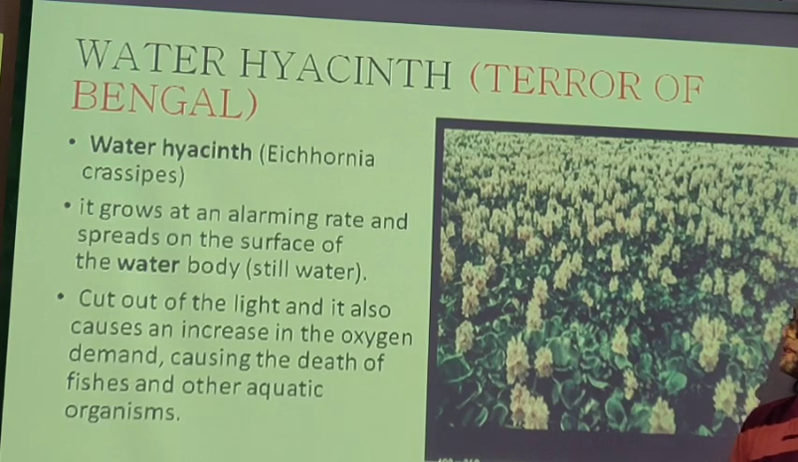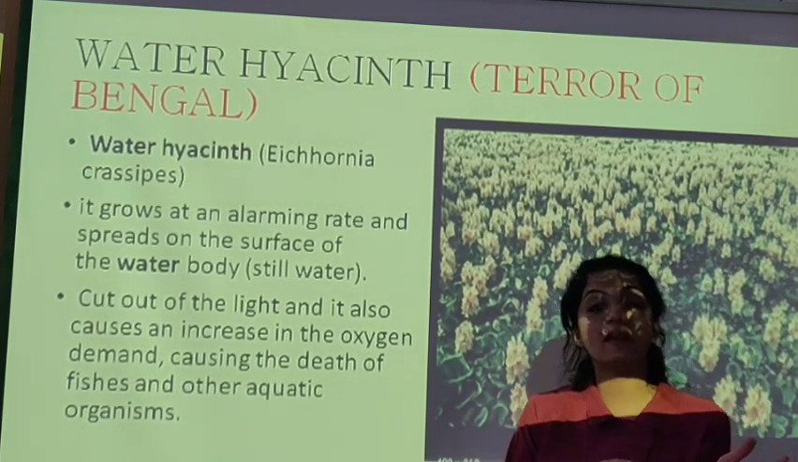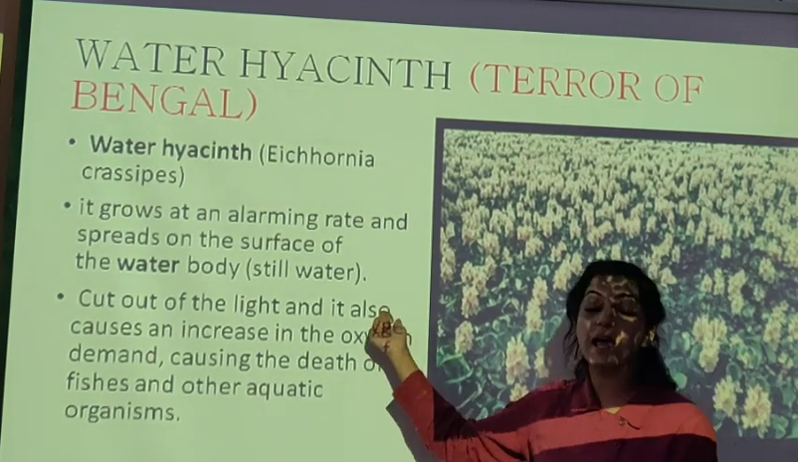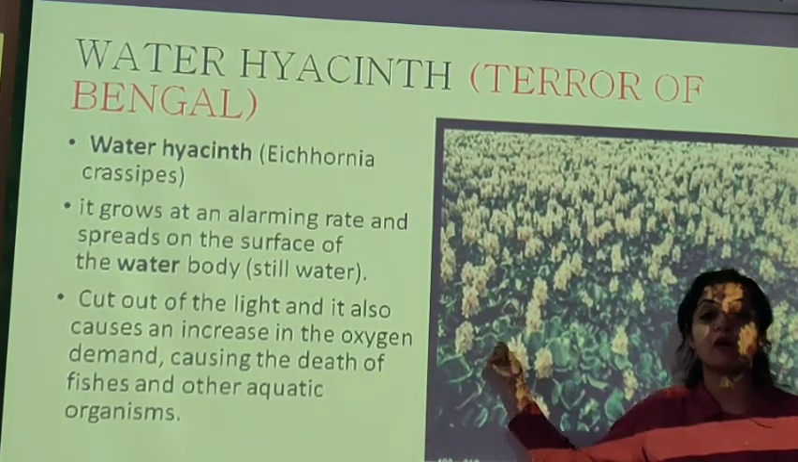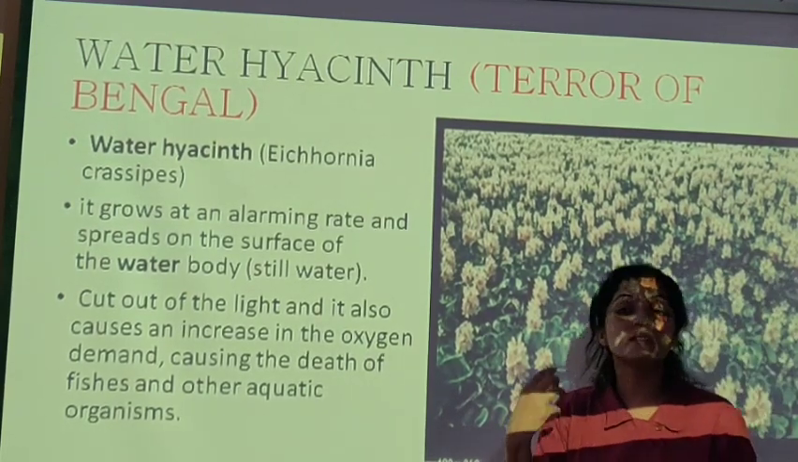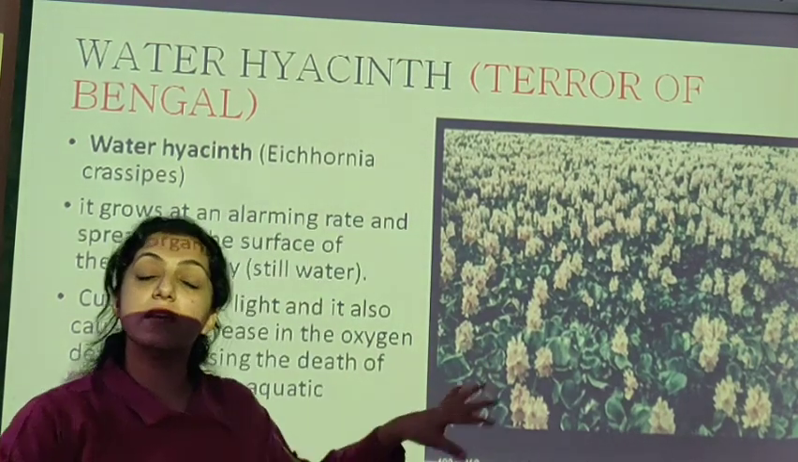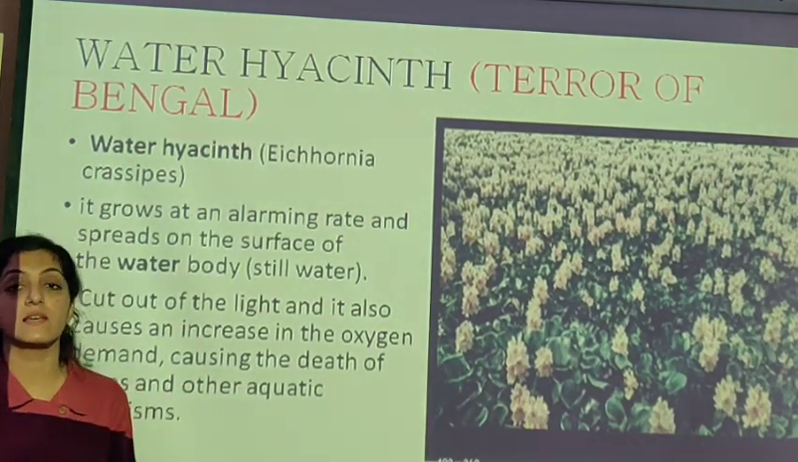Next, the water hyacinth, which is the terror of Bengal. The synonymous situation of Australia in India is of the water hyacinth, which is also called the terror of Bengal, because of its beautiful purple colors. Because this plant was having beautiful purple colors, it was introduced by the British colonials in India during the 1890s. Okay,